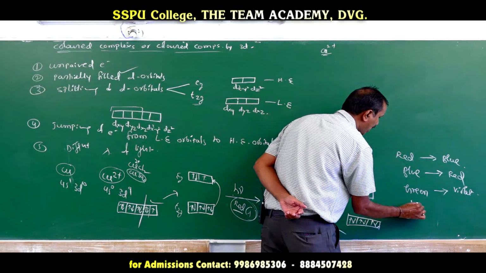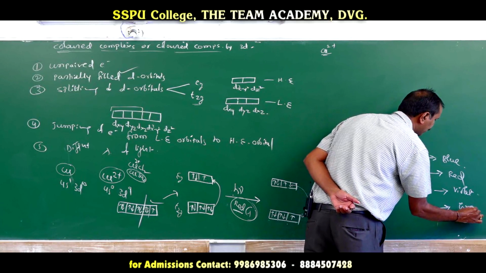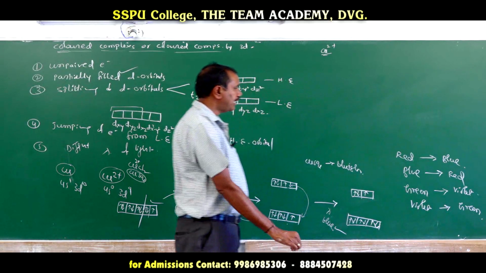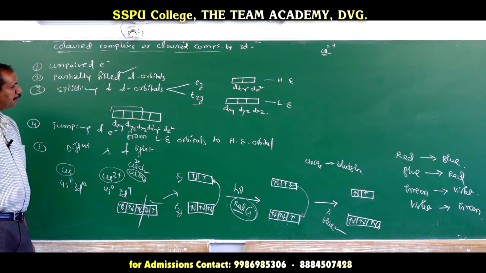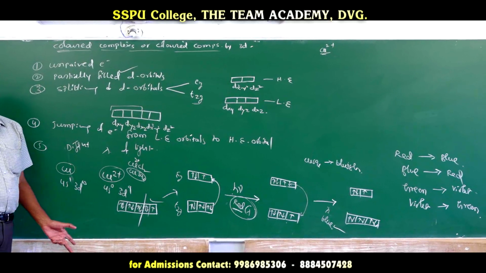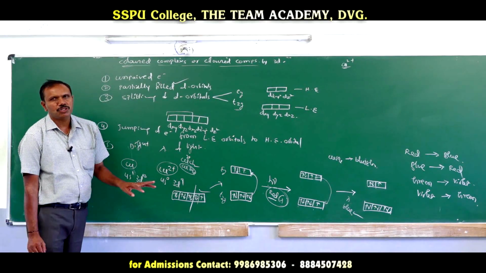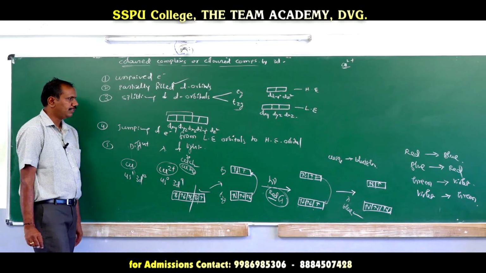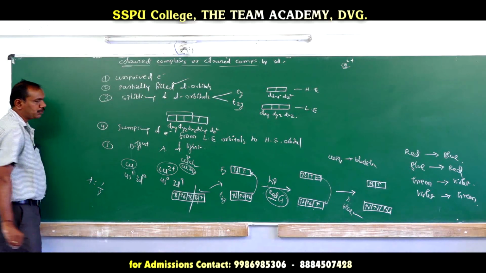If they absorb violet, they can emit green color. Therefore, in the compounds of different elements we can observe different colors, because the absorbed wavelength and observed wavelength are different. The absorbed frequency and observed frequency are different. Wavelength and frequency are inversely proportional.